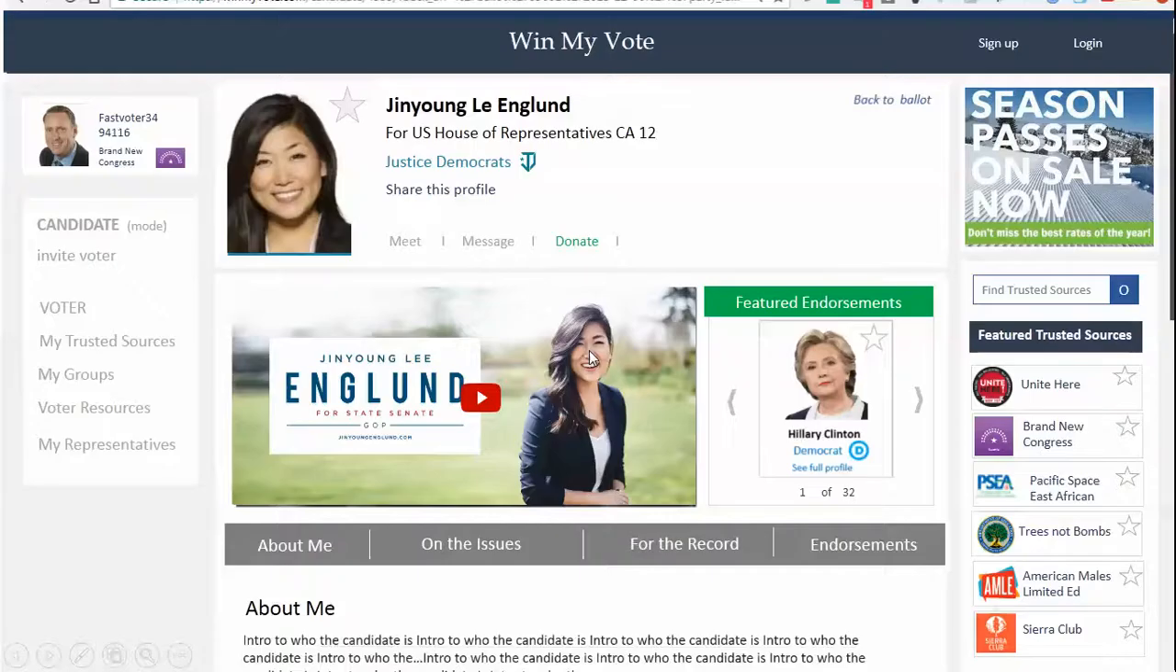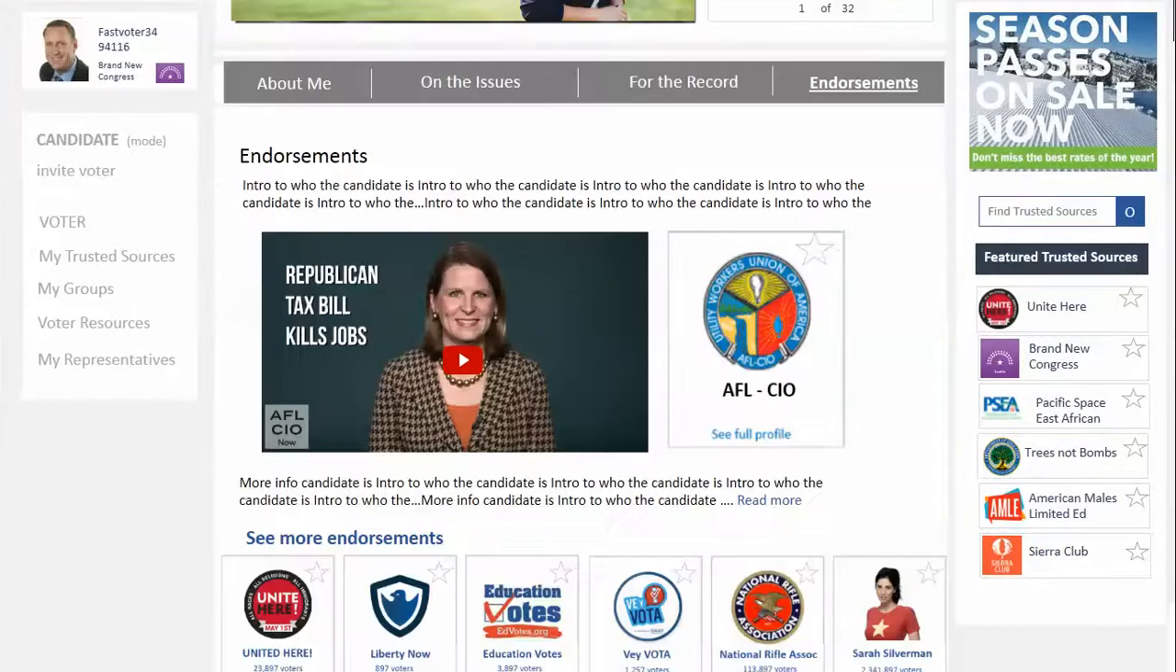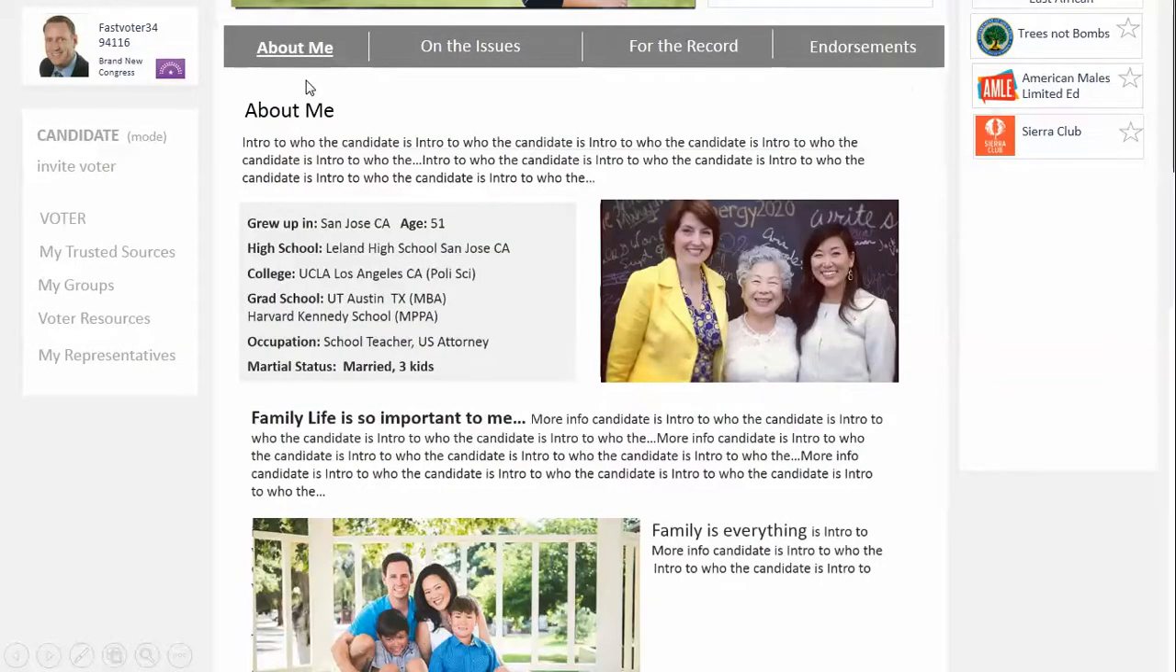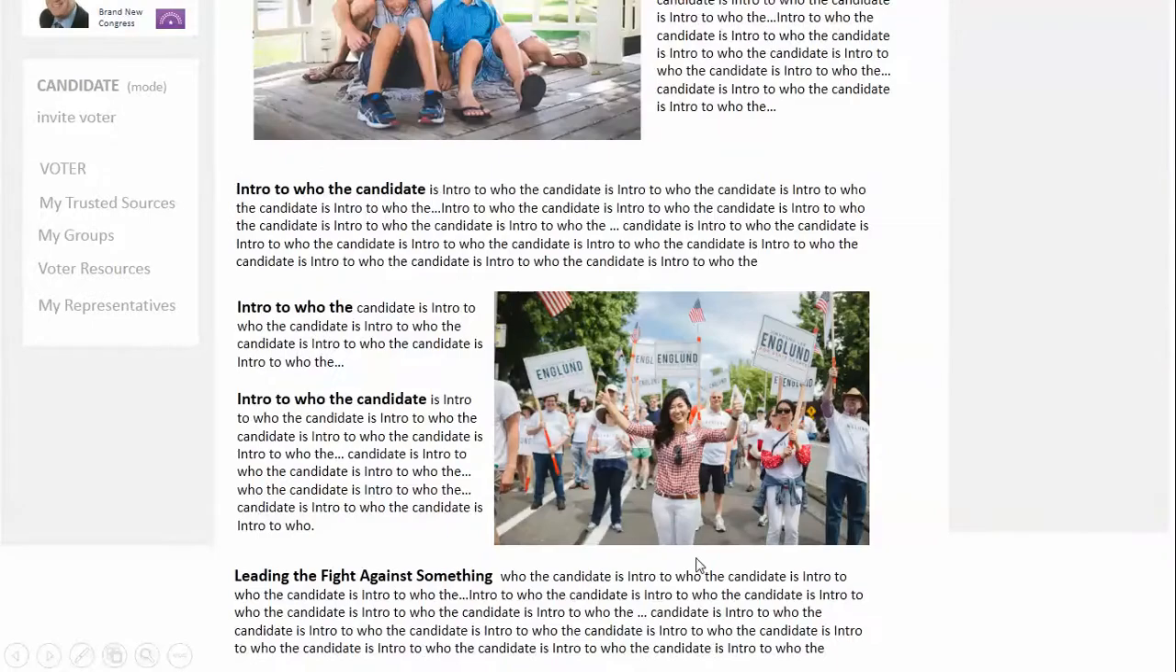So the user would click on the candidate profile, be able to watch a video. There's some other things that they can do here. They can see featured endorsements. They can scroll through those. If they wanted to drill down and listen or read the endorsement, they can just do that. They click on that. They can watch the endorsement here, and they can read about it if it's a written endorsement.